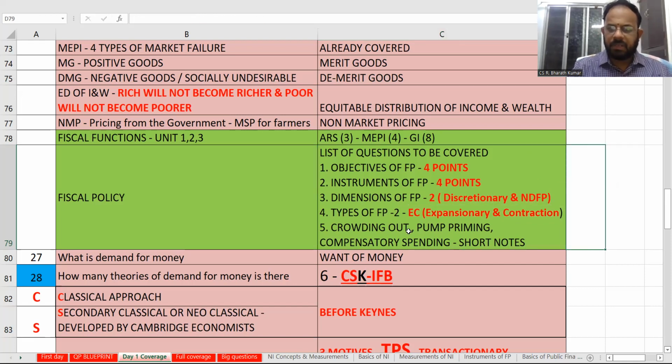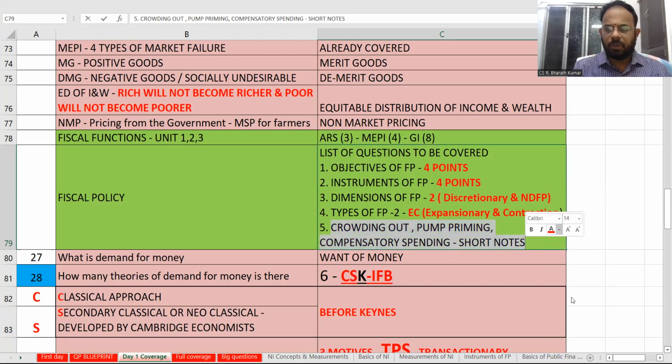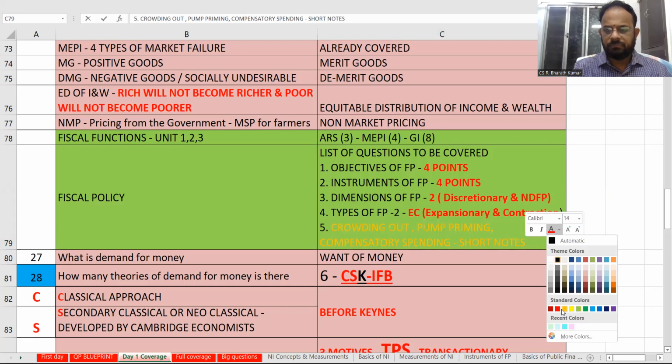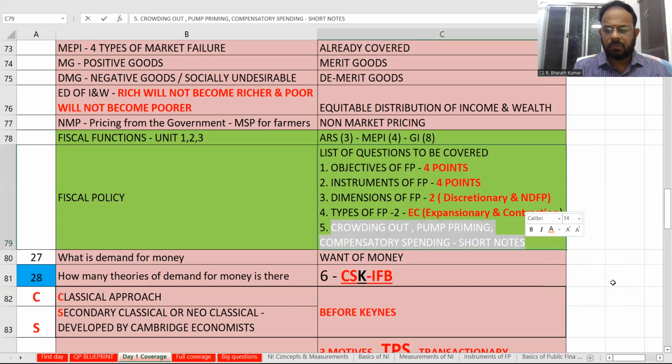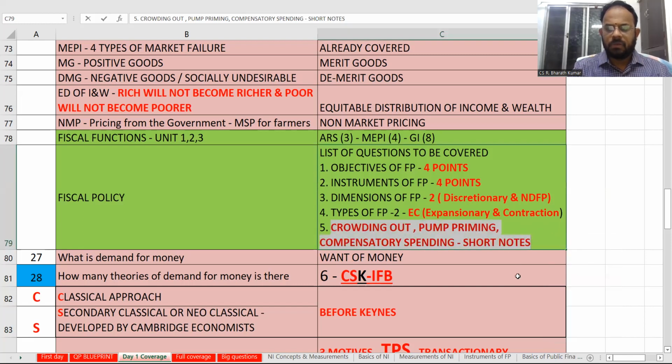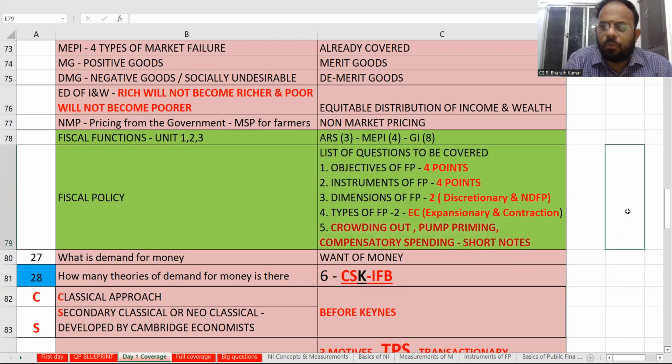Crowding out, pump priming, compensatory spending, or short notes question. So I will mark it very important for your examinations. So that's important for your exam questions. Crowding out, pump priming, compensatory spending. It is going to be important for you. Now what have we told? We have told the ARS, MEPA, government intervention, and the fiscal policy to be remembered.